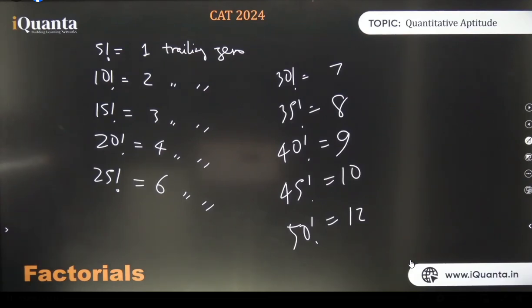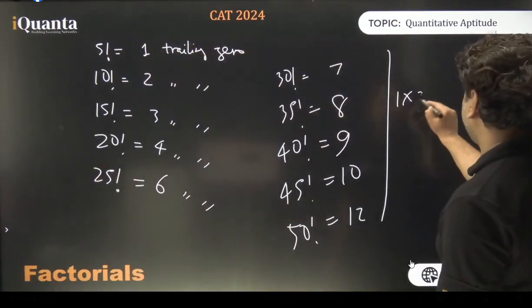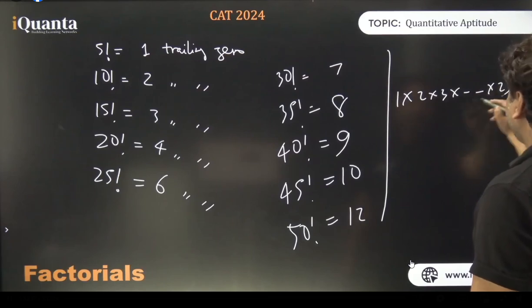Those who didn't get it, I'll tell you. Which one? That is why 10 has been skipped. See, factorial 25 is what? It is nothing but 1 into 2 into 3 till 25. All right, and count the number of 5s.